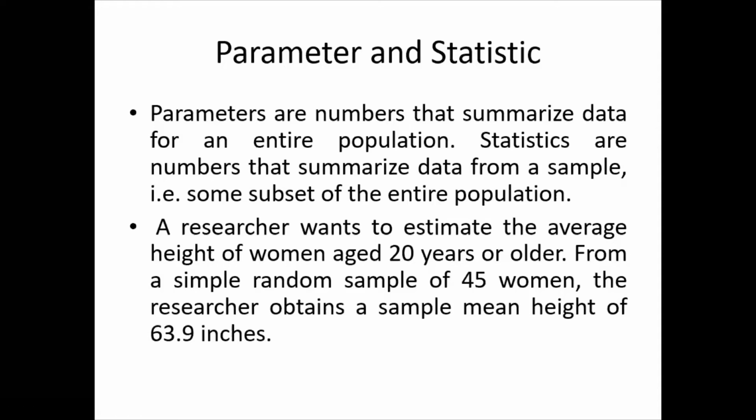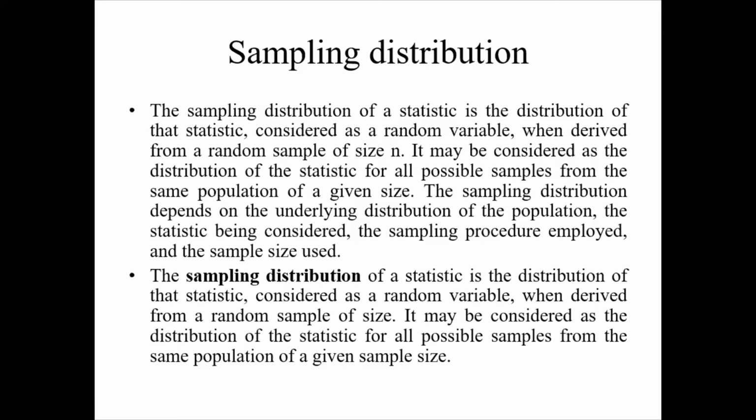For example, if I calculate the average height of the students by taking the entire 3,000 students, 3,000 being the population size, that value is called a parameter. If instead I select 100 students, collect their heights and calculate their average height, that average is called a statistic. Whatever value is derived from the entire population is a parameter, and whatever is derived from a sample is a statistic.